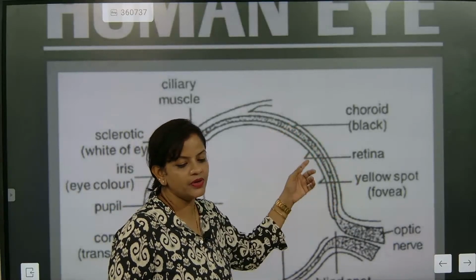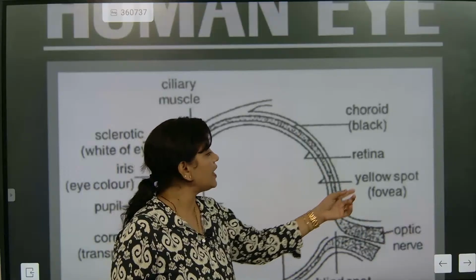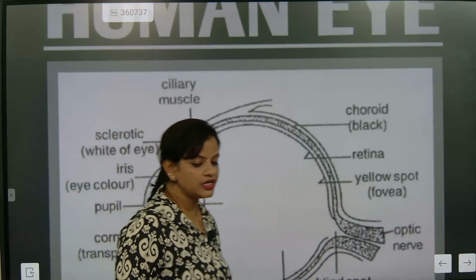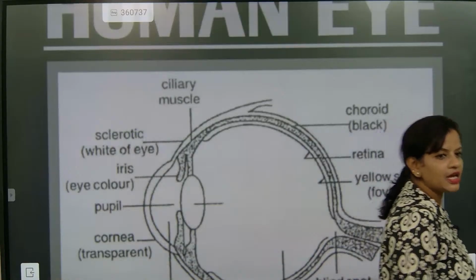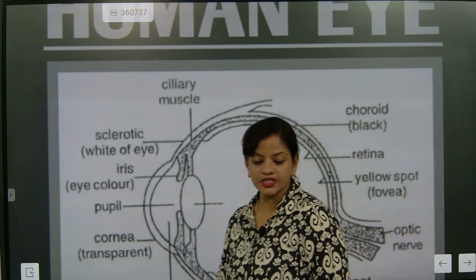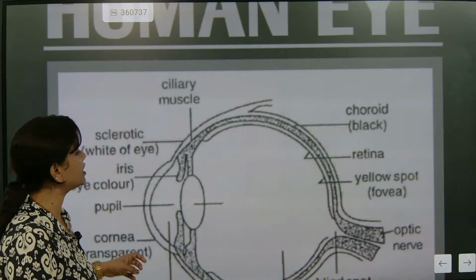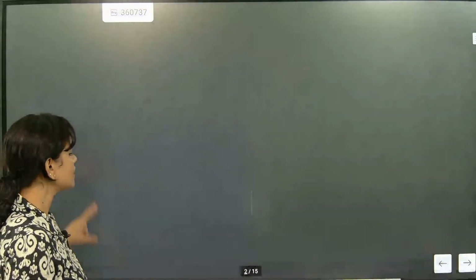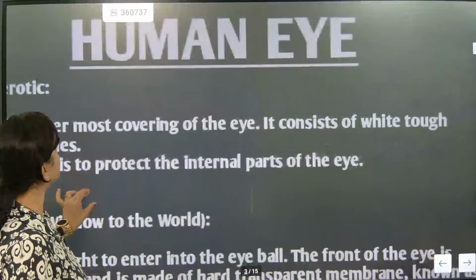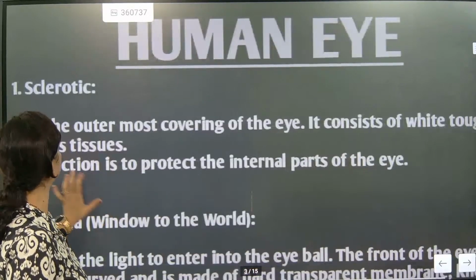The screen part will be considered as the retina, and this is the yellow spot, the fovea. Understood? The fovea is the region where the image is exactly obtained. What is the fovea? The fovea is the region where the image is obtained. Sclerotic, all part done. Now here we are going to start the human eye. Now let's see the most important content related to the sclerotic.